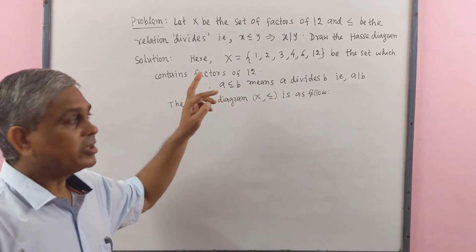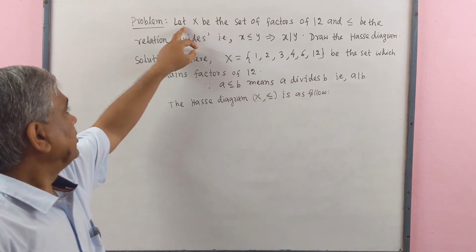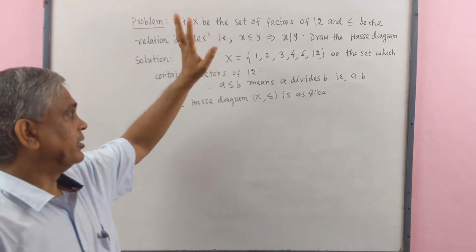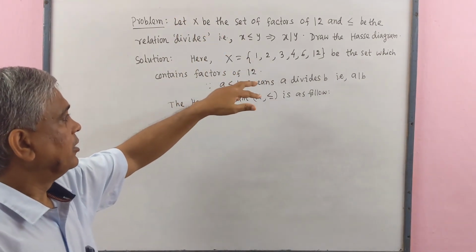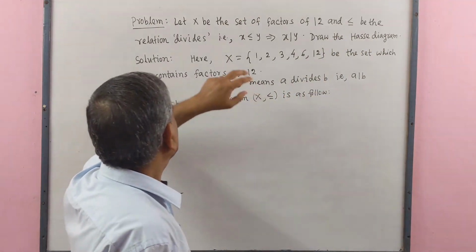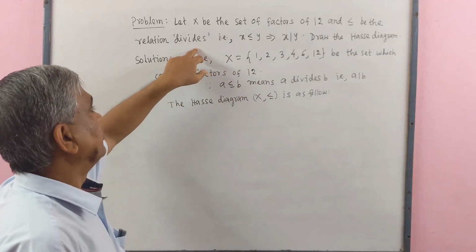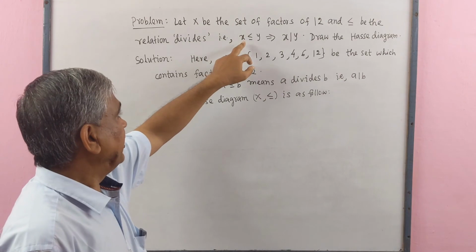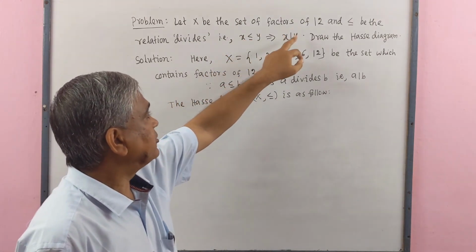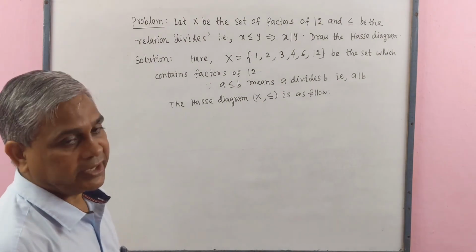Now the problem is: let X, capital X, be the set of factors of 12, and the relation be the relation divides, that is, if x is related to y, that means x divides y. Draw the Hasse diagram.